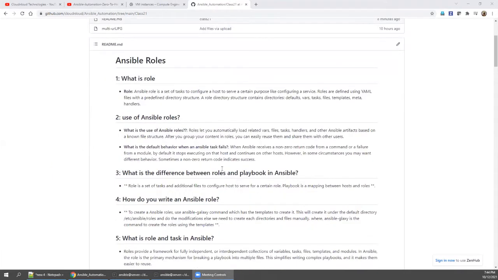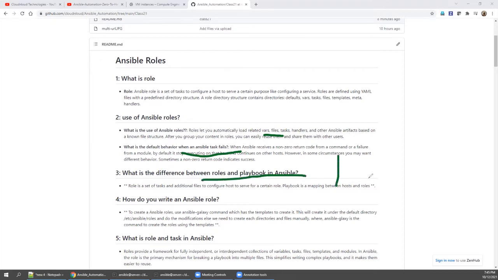And the use of Ansible roles: an Ansible role can automatically load your vars, files, tasks, and handlers whenever you want, in a similar way. You can call it and execute it multiple times. You only need to define in detail what you want one time. And when an Ansible task fails, the default behavior is that it will not proceed, which we saw in a couple of classes recently. What is the difference between roles and playbooks?